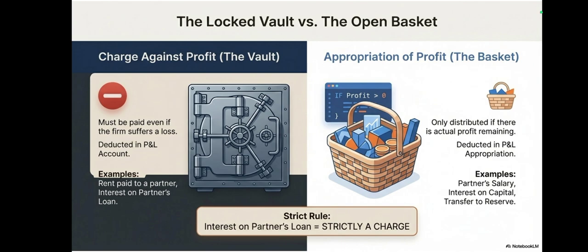And appropriation of profit is only distributed if there is actual profit remaining, meaning it is distributed only if it is in the basket; if not, it is not given. Appropriation of profit refers to the fact that only that amount is to be distributed if actual profit is there. For example, partner salary, interest and capital transfer to reserve can take place only when there is enough profit available with the firm.